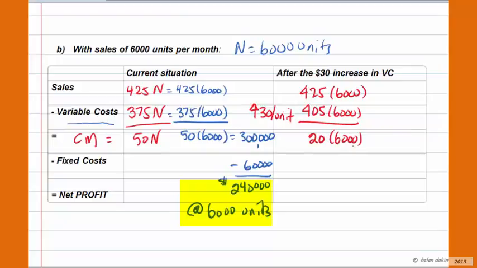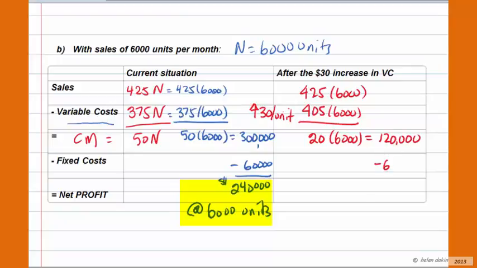You see, when you increase your variable costs, what that means is that your gross profit is going to go down. An increase of $30 per unit in your variable cost will mean that your contribution margin will go down by an equivalent amount of $30 per unit. $20 times 6,000 units ends up being a value of $120,000 in your gross profit.